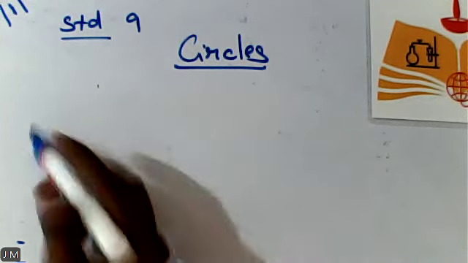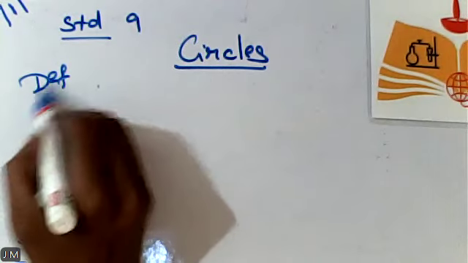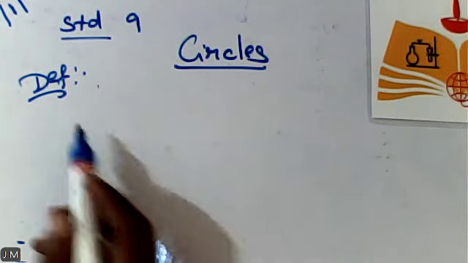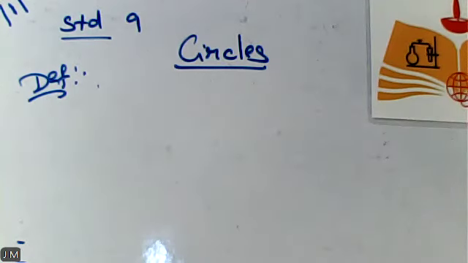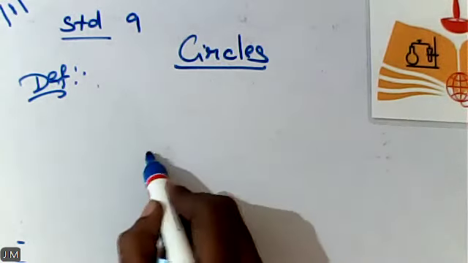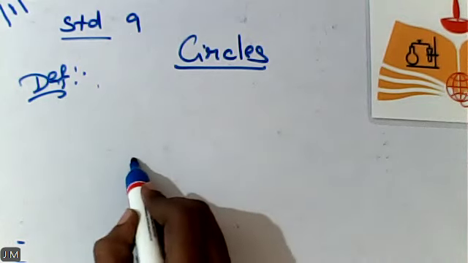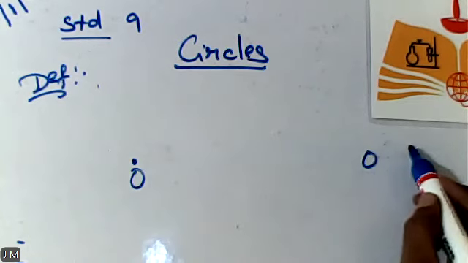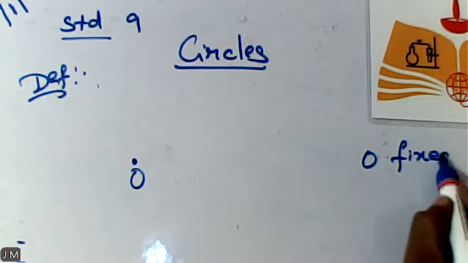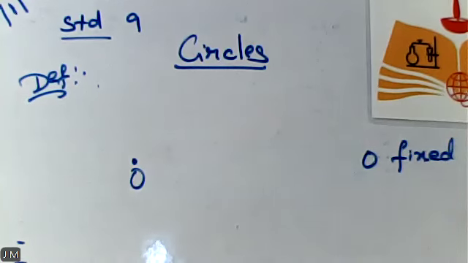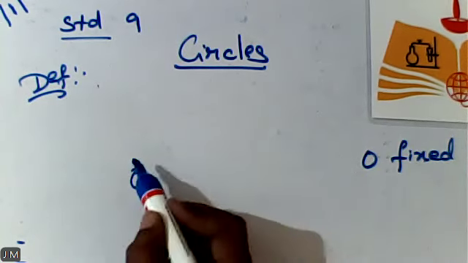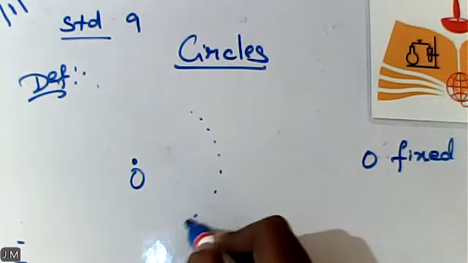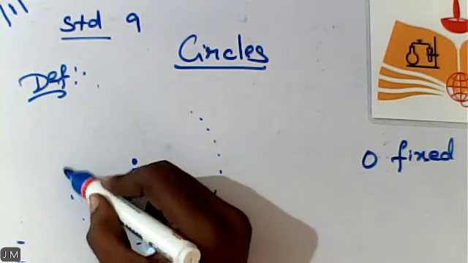Okay. Just listen. What is the definition of a circle? Let us consider a fixed point. That point can be considered as O. This point you can imagine anywhere, but it has to be considered as a fixed point. Other than the fixed point, let us consider the set of all points in a plane.